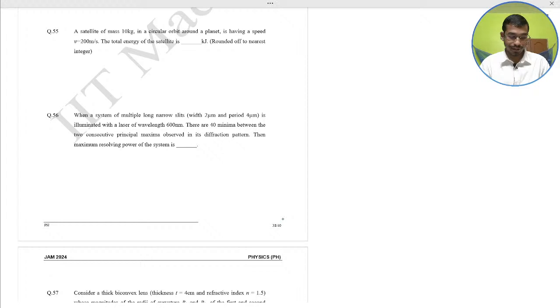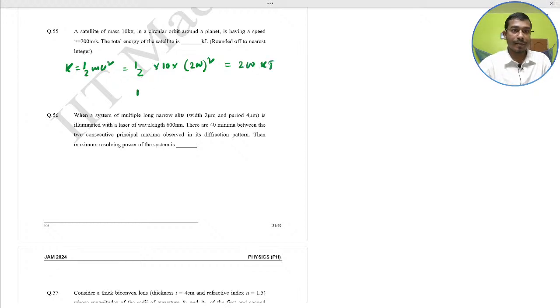I just wait for your answer. Simple question. Put the kinetic energy formula. K equal to half mv square. Half mv square. Simple. So half m means 10, v square 20 whole square. So 200 kilojoule.